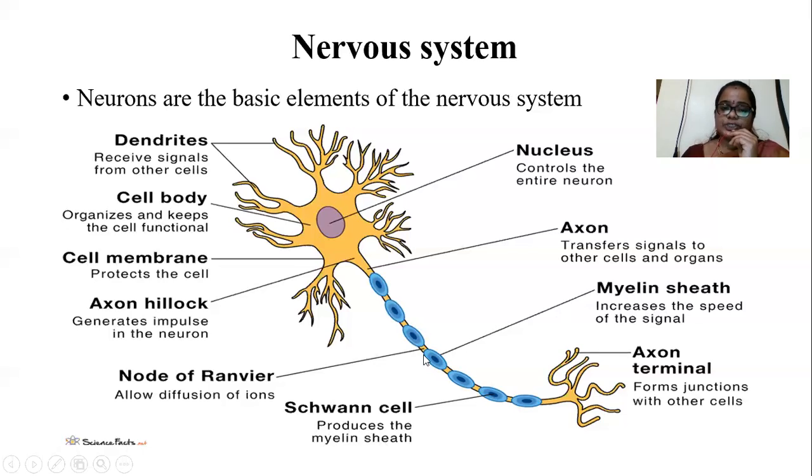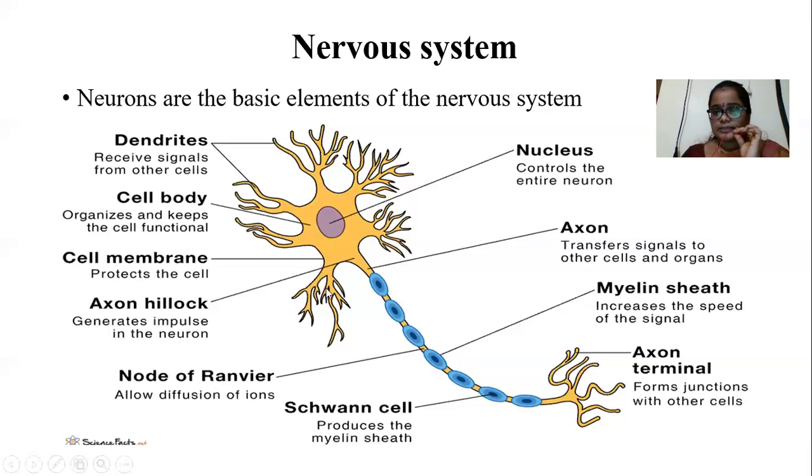In between the myelin sheath there are small gaps. These gaps are known as the nodes of Ranvier. The node of Ranvier allows the diffusion of ions. The main function of the node of Ranvier is to promote the conduction of nerve impulses, because it allows the diffusion of ions.